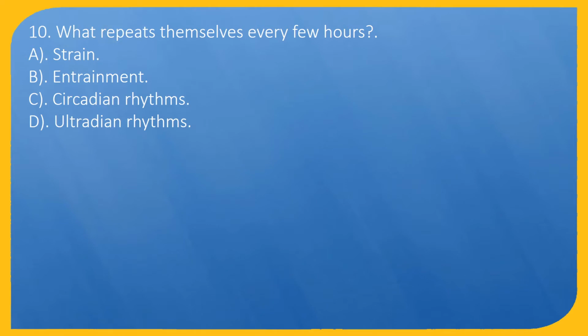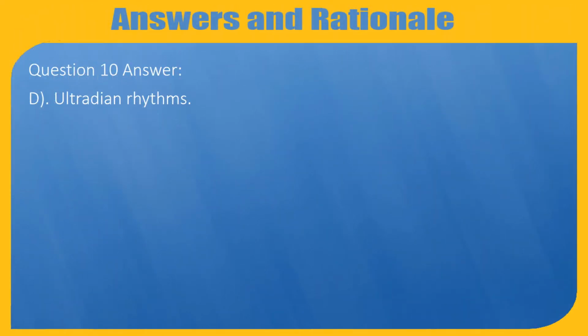Question 10. What repeats themselves every few hours? A. Strain. B. Entrainment. C. Circadian rhythms. D. Ultradian rhythms. Question 10 answer, D. Ultradian rhythms.